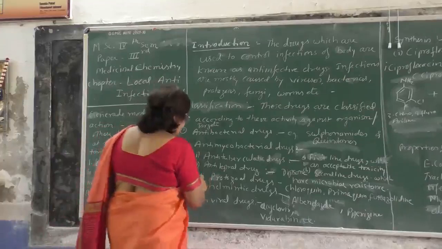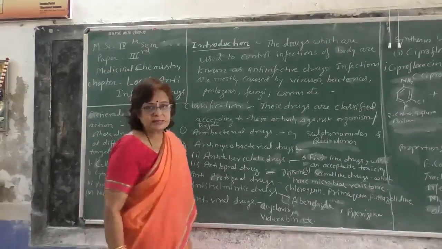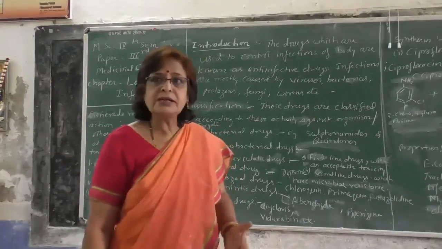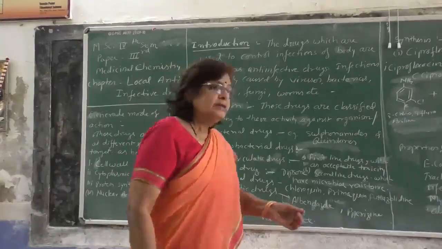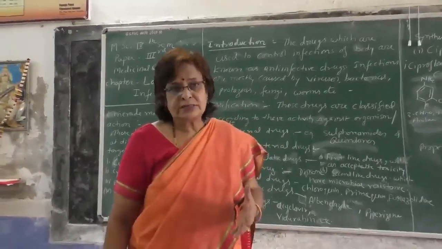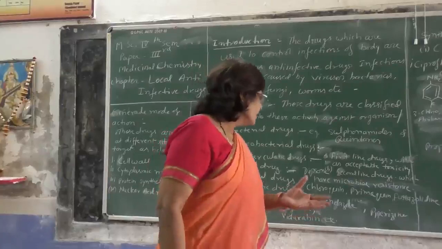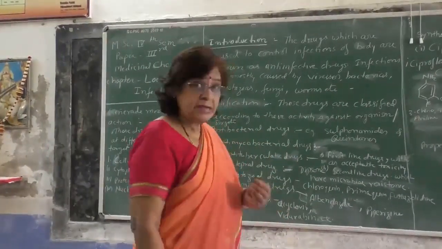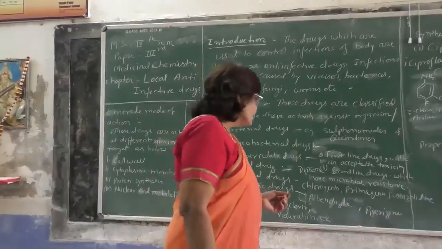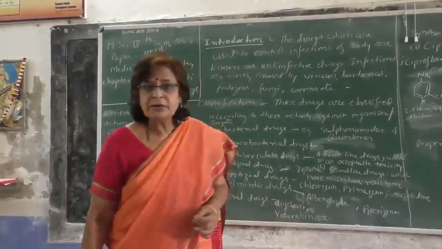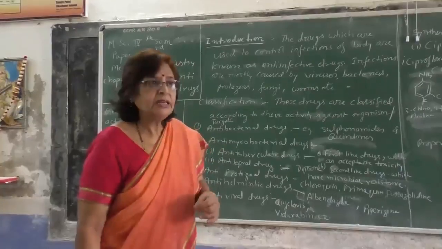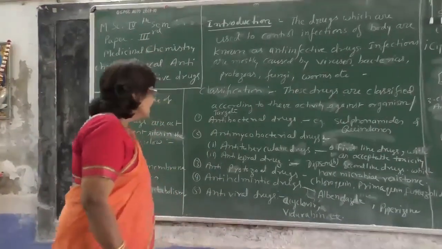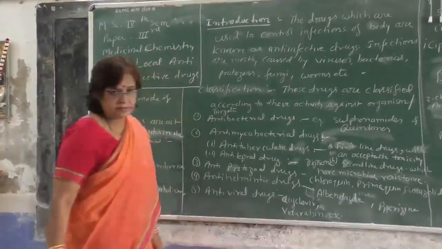Third type of classification is anti-protozoal drugs. Anti-protozoal drugs means drugs for diseases caused by protozoans, like malaria, amoebiasis and so on. The drugs are chloroquine, primaquine, pamaquine, etc. Next is anti-helminthic drugs.